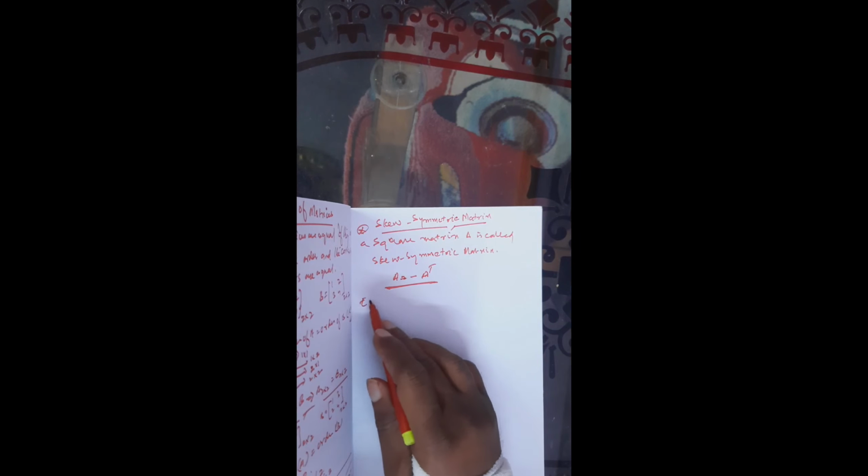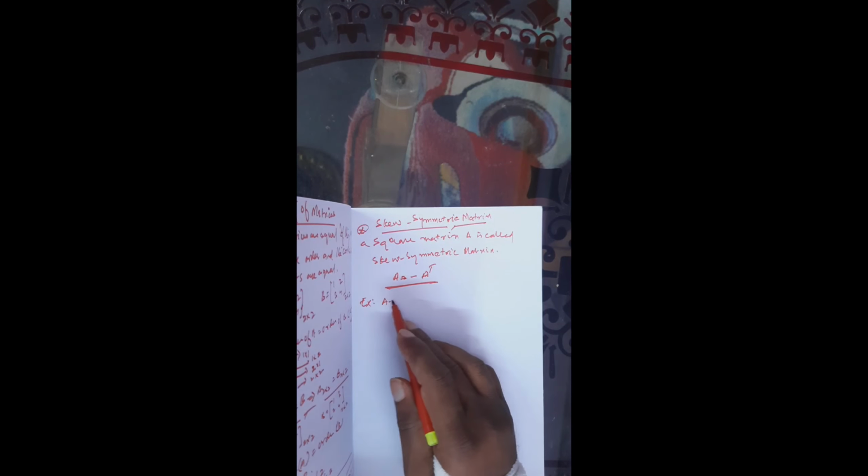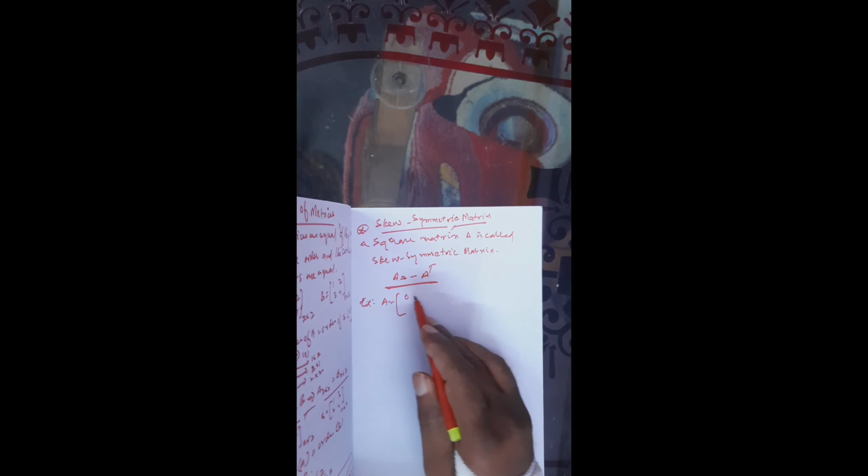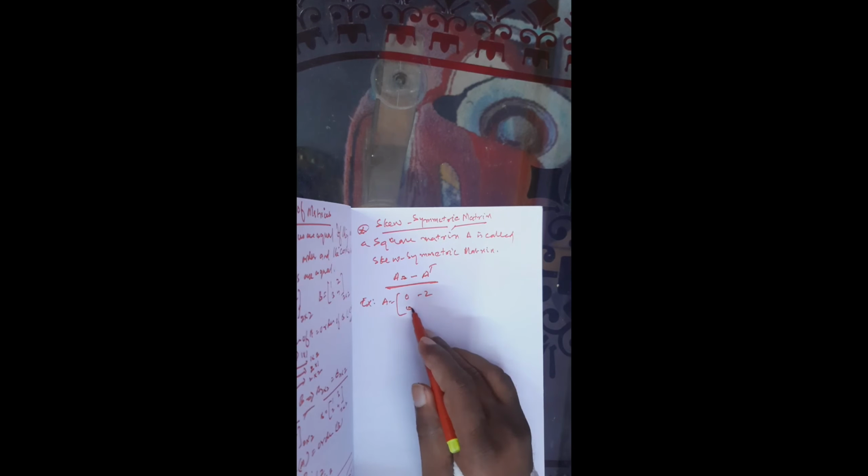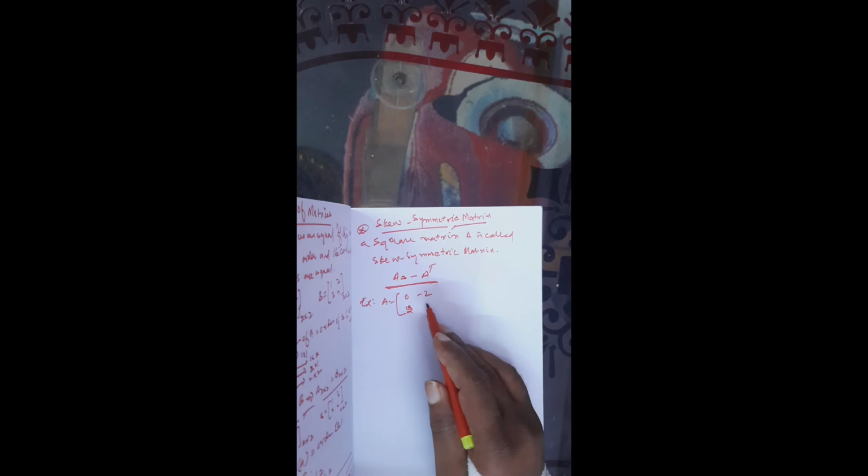We are considering one example here. A is 0, minus 2, 2, and 0.